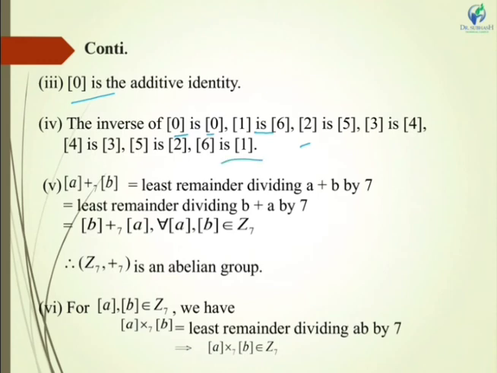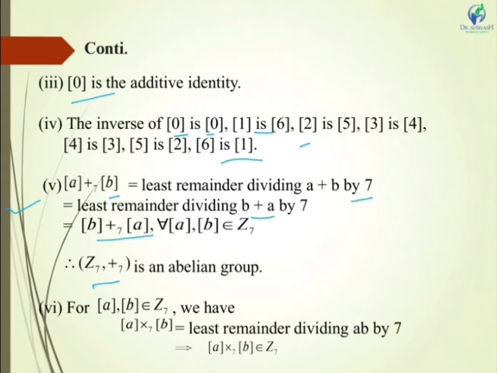Now next is commutative. A plus B, if I add these two and apply modulo 7, will be equal to the least remainder on dividing B plus A by 7. So A plus B will be equal to B plus A. So we will say that Z7 with addition is an abelian group.